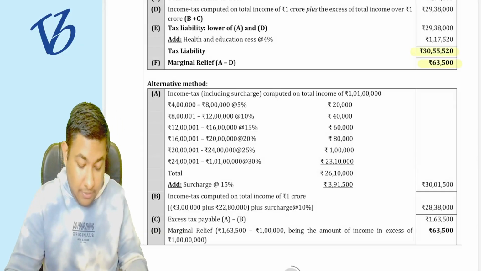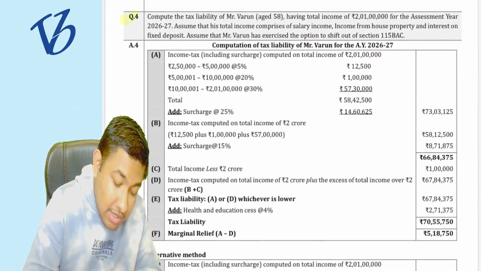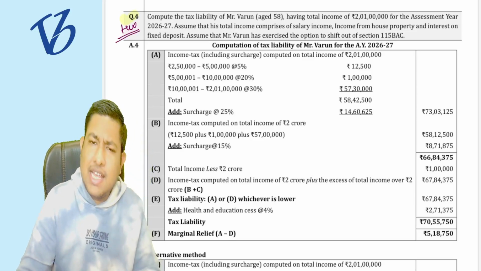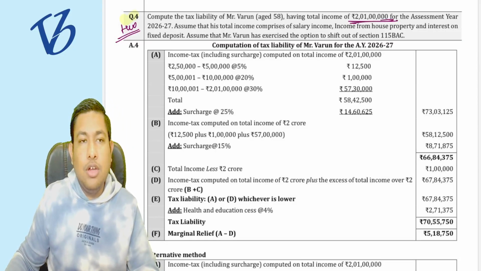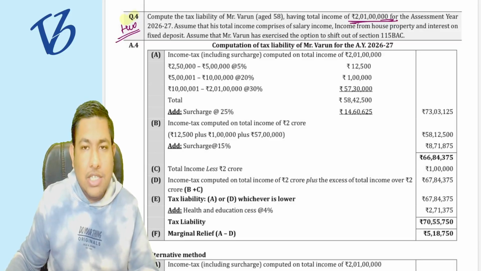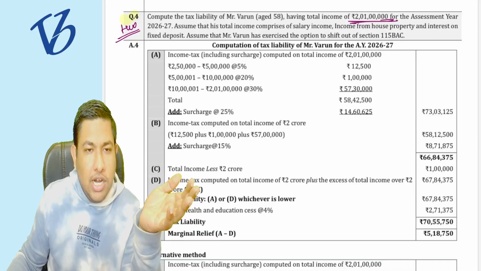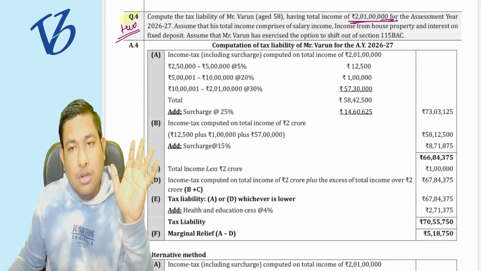Yes. See, question number 4 is going to be extremely easy. Now it is going to be your homework. Why is it your homework? Because they are asking the same thing on 2 crore rupees of income. Then it is going to be very easy for you. Everything is to be done the same way that we have already done for 50 lakh rupees and for 1 crore rupees. They are asking for 2 crore rupees.